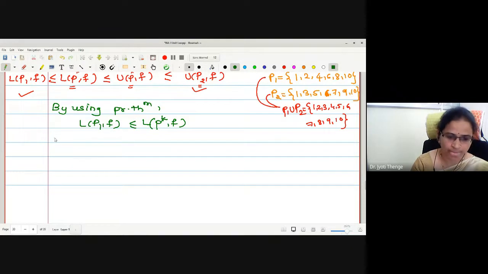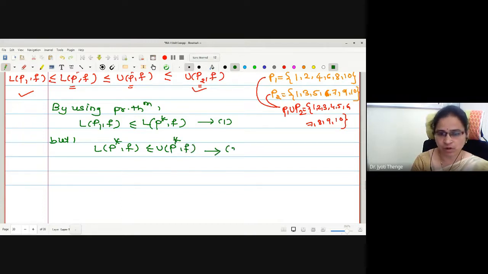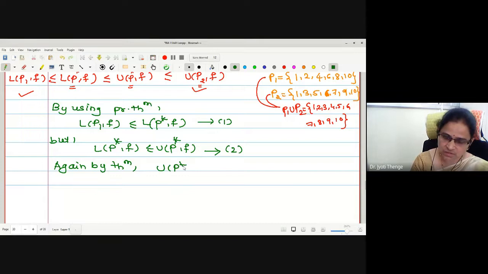Okay? Call it as 1. But what we know? L(P*, f) is always less than or equal to U(P*, f). Let me call it as 2. Again by theorem, U(P*, f) is less than or equal to U(P2, f). Okay, let me call it as 3.